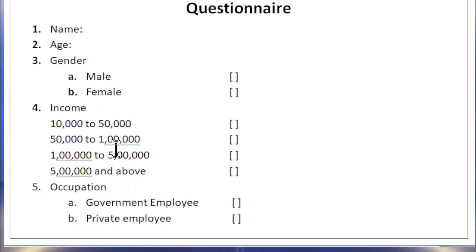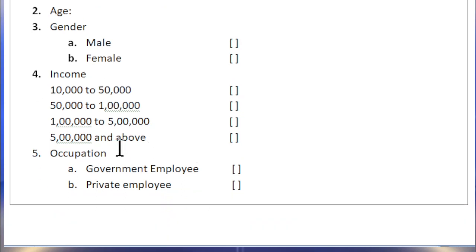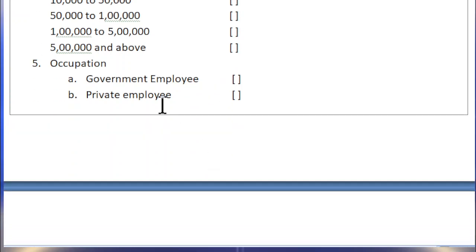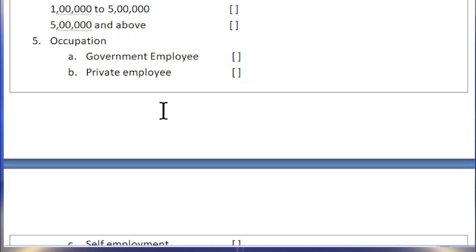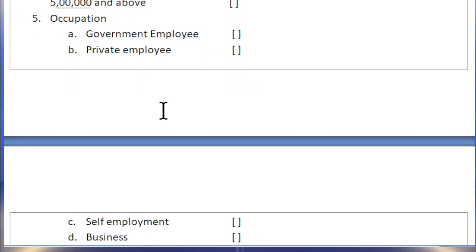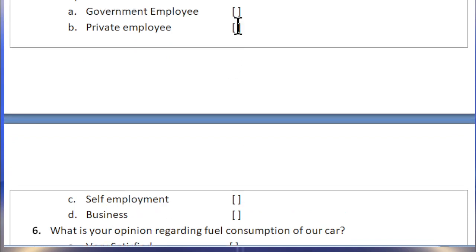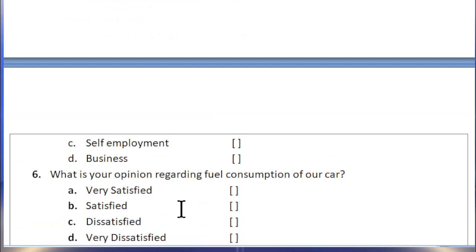Then income level: we have to give the income levels 10,000 to 50,000, 50,000 to 1 lakh, 1 lakh to 5 lakh, and 5 lakh above. The respondent will tick the answer here. Then occupation, we have to get the occupation of the respondents: government employee, private employee, self-employment, and business. The respondent will tick the answer.